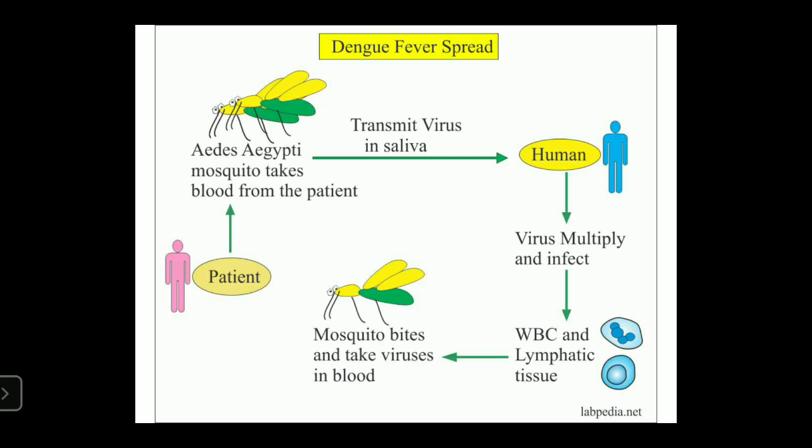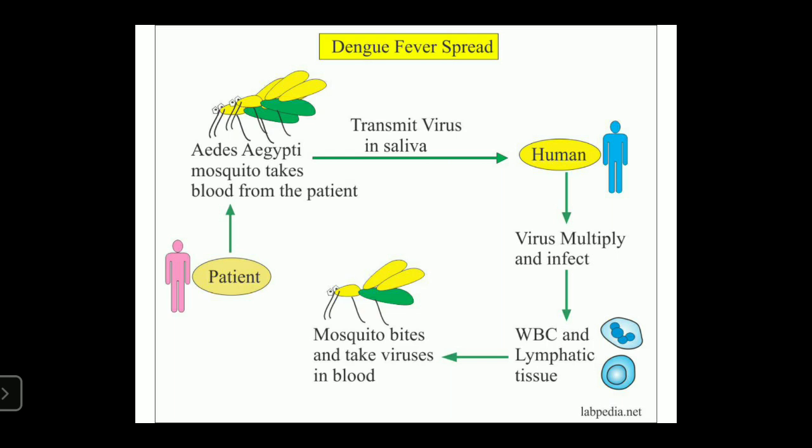The life cycle of dengue fever. Once Aedes aegypti or Aedes albopictus sucks blood from an infected patient, the virus is transferred into the mosquito. In the mosquito's gut, over 8 to 10 days, the virus multiplies and is distributed throughout the tissues.